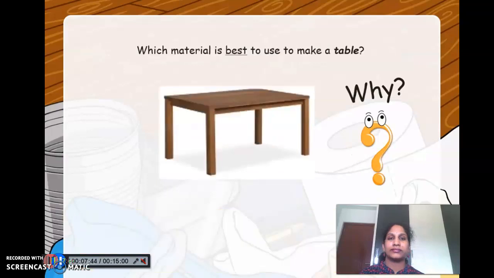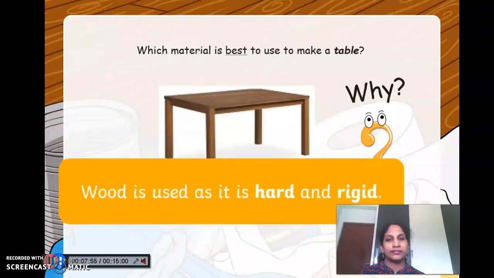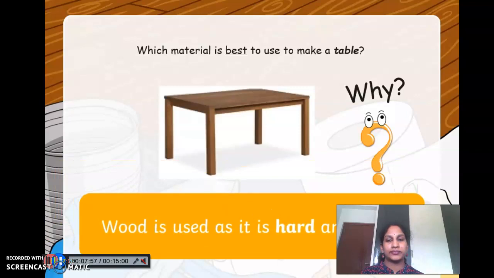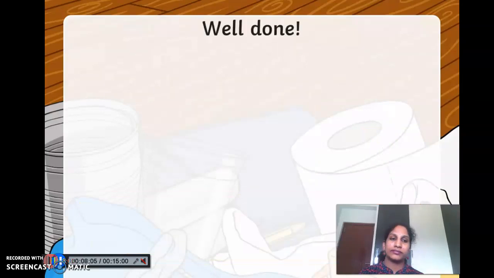Which material is best to use to make a table, and why? Well done! It's made of wood. This is used because it is hard and rigid, although you might also have said metal or plastic.